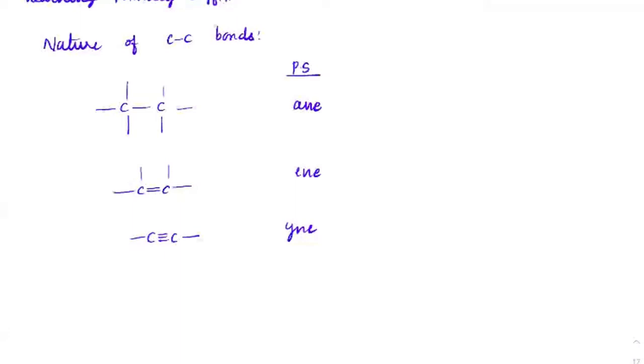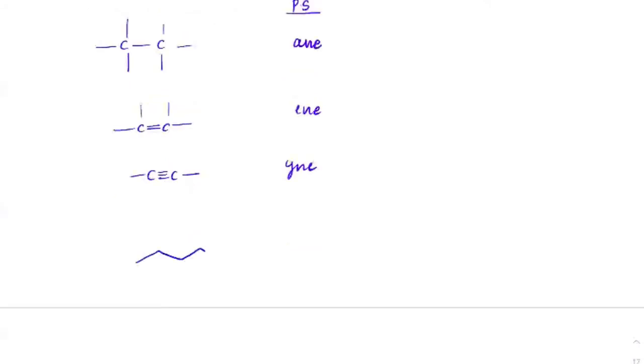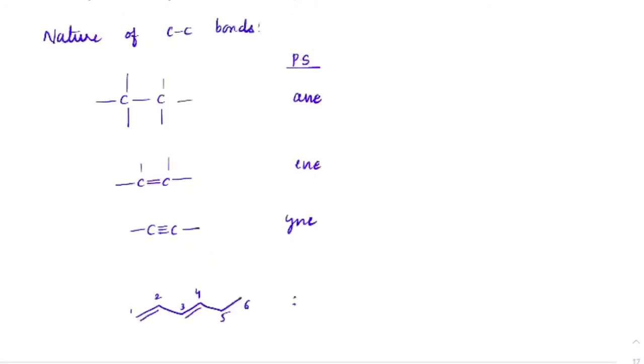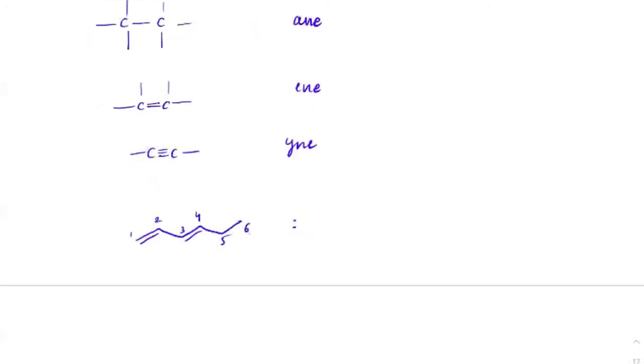For example, if you have double bond here and double bond here, let me just write the numbering here as 6. Again, I'm focusing only on the primary suffix. You can see the double bond is on the first carbon as well as on the third carbon.